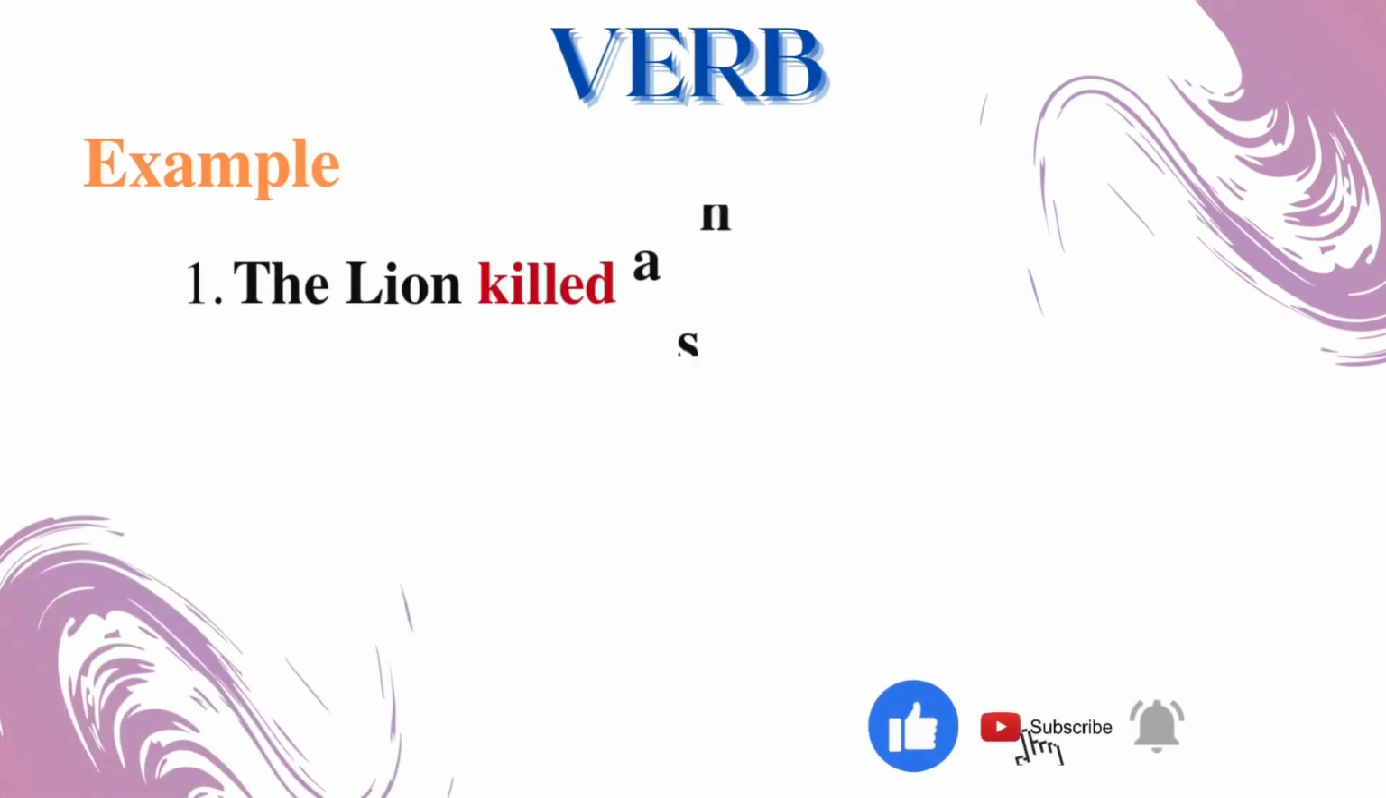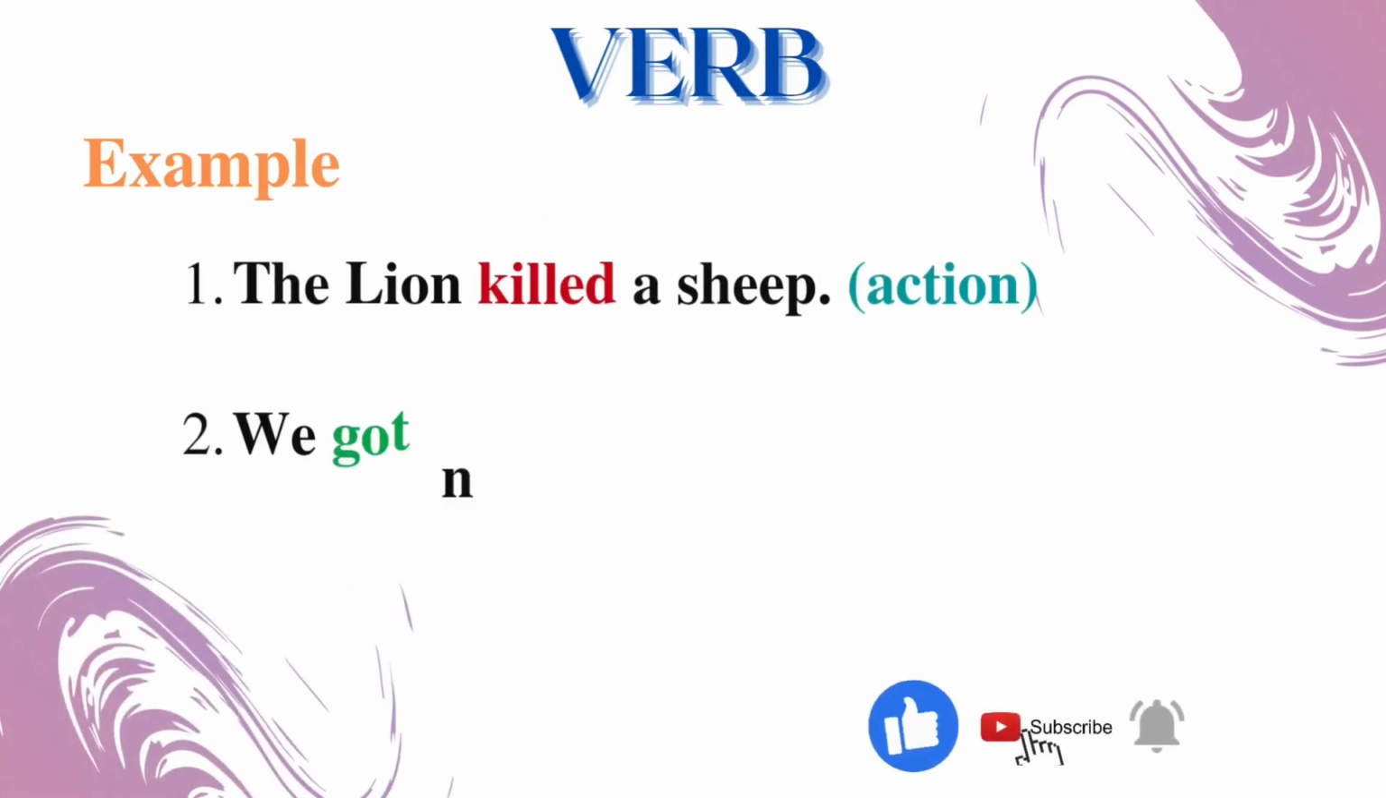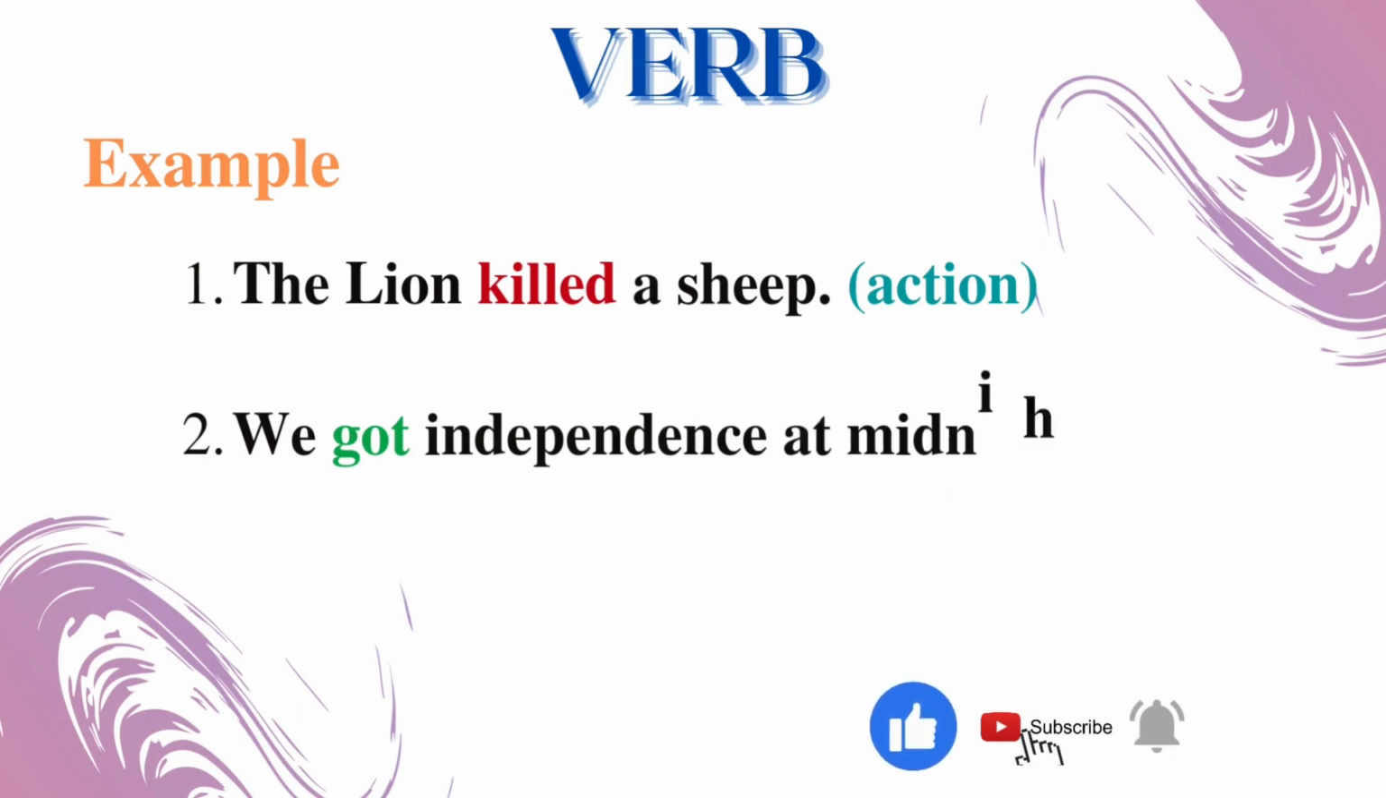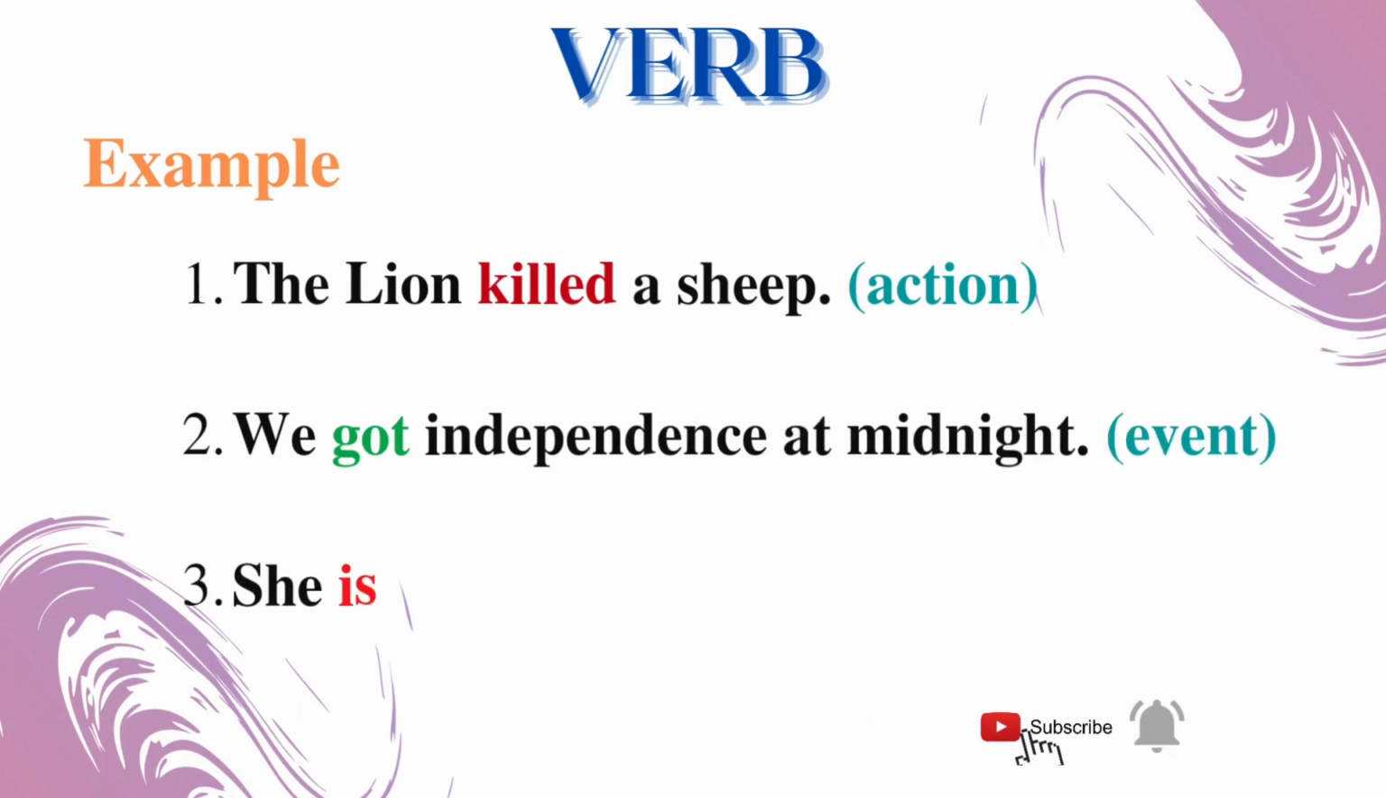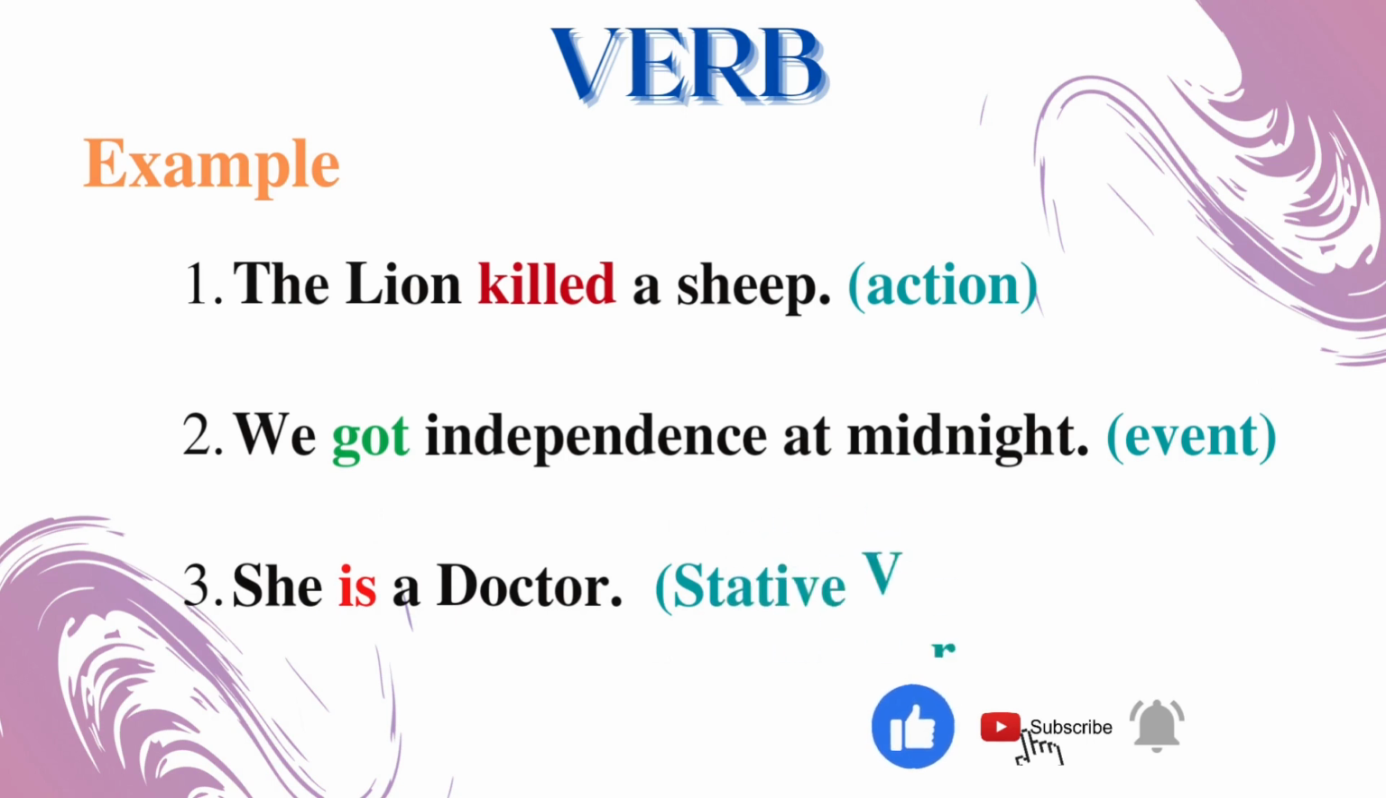Let's see some examples here. The lion killed a sheep. Here, killed is an action. We got independence at midnight. The verb got denotes an event. She is a doctor. This is an example of the state of being.